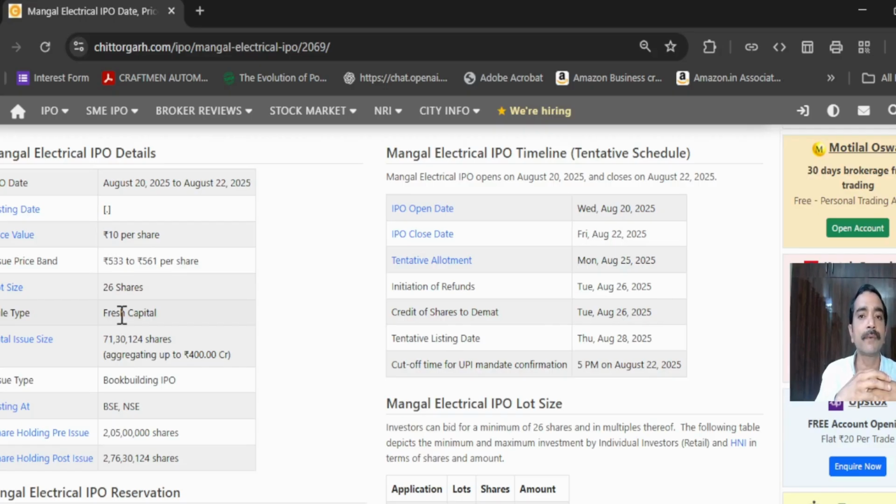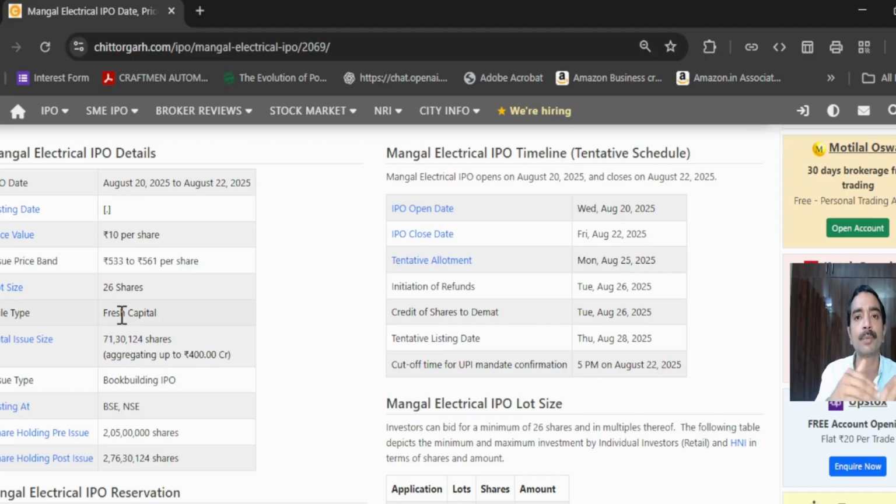the OFS. Okay, offer for sale. Now, what is the offer for sale? Let's assume there are some private funds, some VCs, venture capitalists, we say, and some strategic funds, people who would have entered at a very early stage of the company, and they want to book a profit.